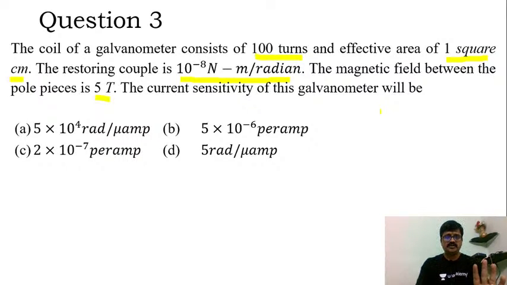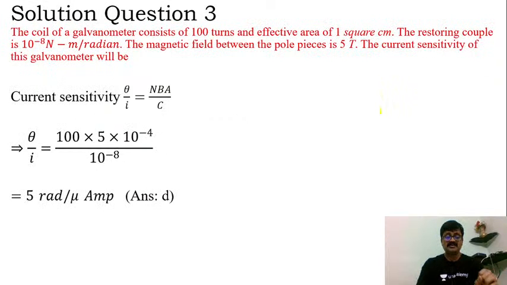In order to crack this question, firstly, we should learn this particular formula here, that is current sensitivity is nothing but the angle of twist, that is theta divided by current, and we should remember that theta is NBA.